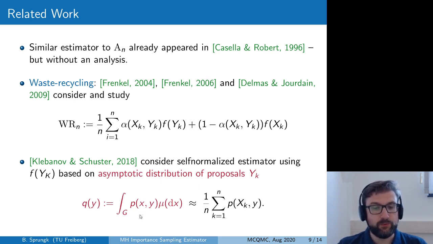So here we have the integral of the proposal density with respect to mu_0 integrated with respect to the invariant measure of the states of the Markov chain. And this density could again in practice be estimated by path averages, so evaluating this proposal density at the current states of the Markov chain.